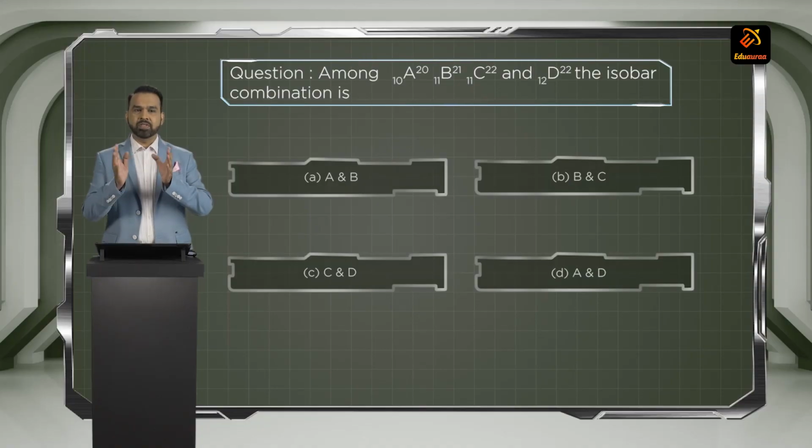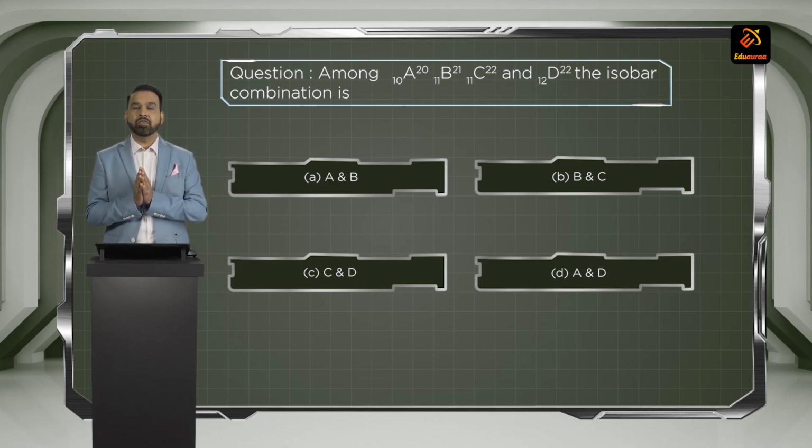Moving to the next question. Among the four elements A, B, C and D, their atomic mass and atomic number are given to you. You have to identify the isobar combination. What are isobars? Going back to the definition to revise for you students. Isobars are atoms of different elements having same mass number but different atomic number.